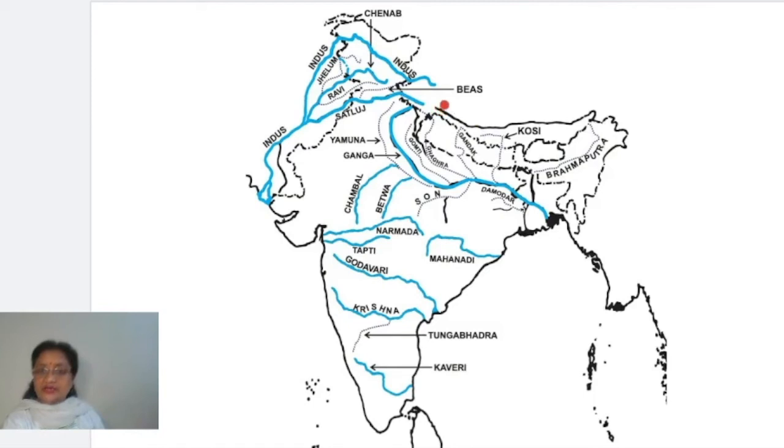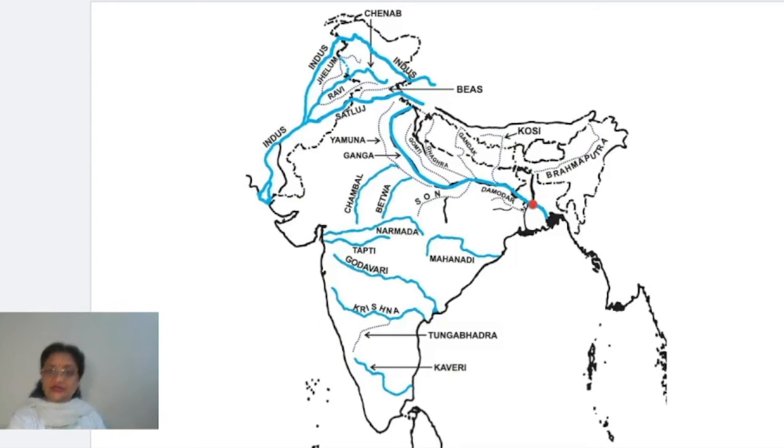Brahmaputra originates here again near Mansarovar, and it flows towards the east along almost the borders of India, right? As it moves towards the eastern side, it enters from a point in Arunachal Pradesh, and it takes a southern turn. As it turns towards south, it enters the Indian territory. And this is actually Arunachal Pradesh, and after that it enters Assam, and then ultimately it joins the Ganga